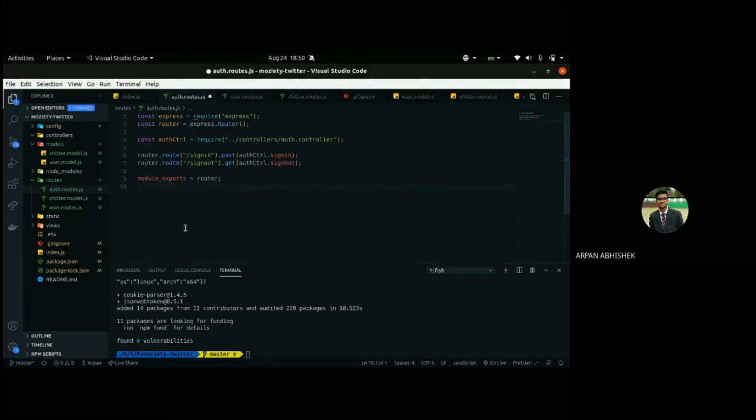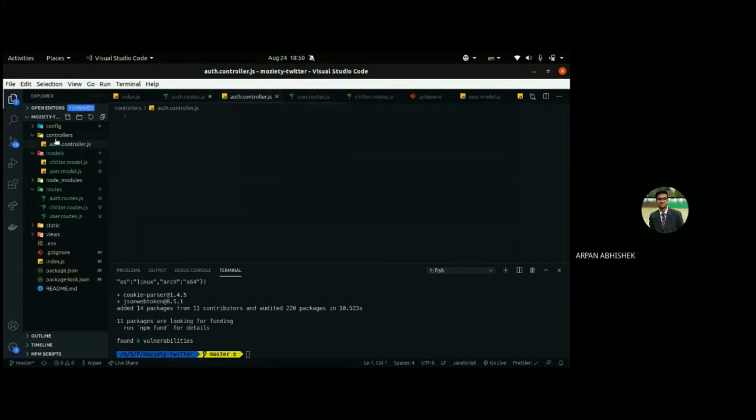And I cannot explain this yet because we need to have the controllers for the auth route, because these auth controllers are coming from the auth controllers file, if you can see this, right? So let's create that, and after that we'll see what is happening here. Controller.js. So you have to make a file inside the controller directory.